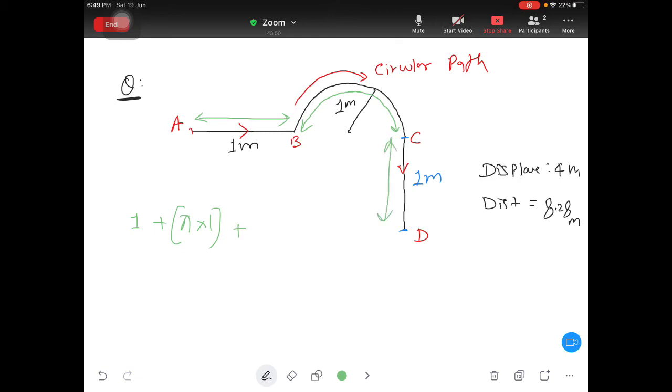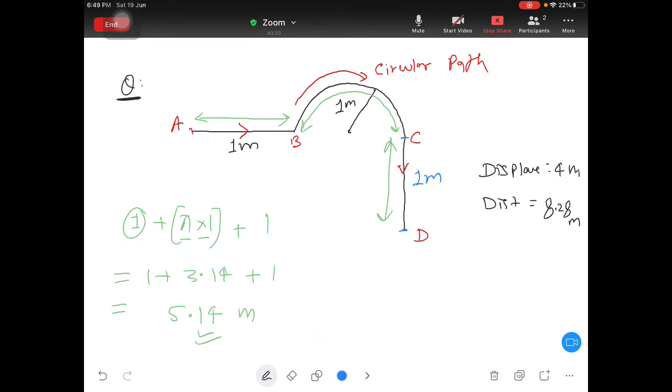This part is going to be your 1. So the total answer is 1 plus pi into 1, which gives pi, and pi value is nothing but 3.14, then plus 1. So you got total 5.14. So 5.14 is going to be your distance.